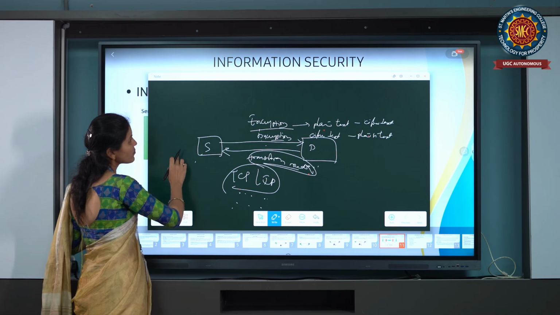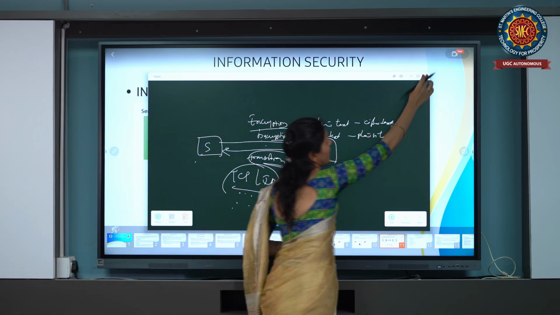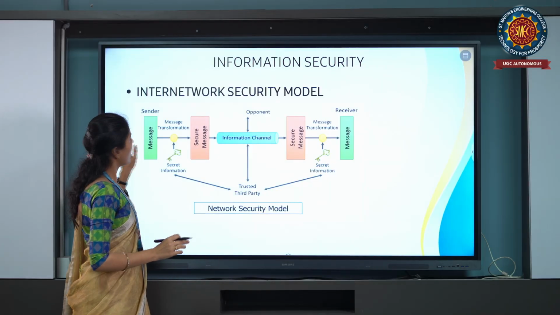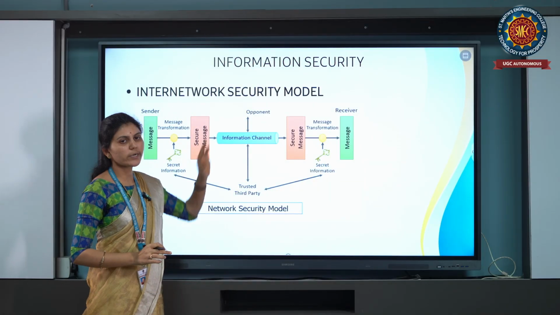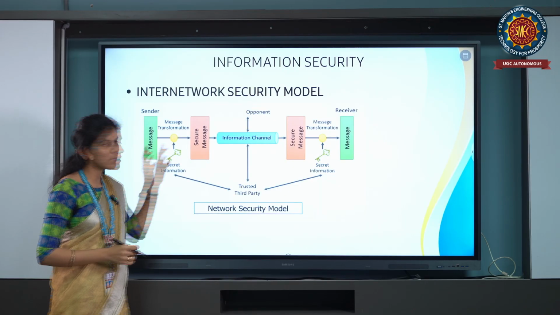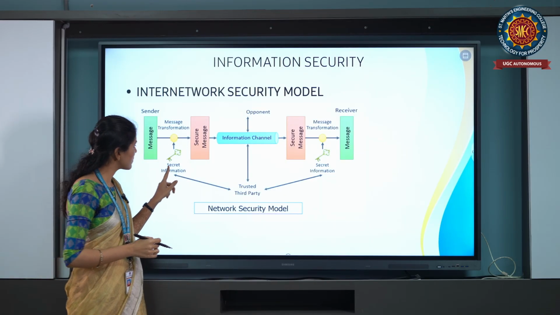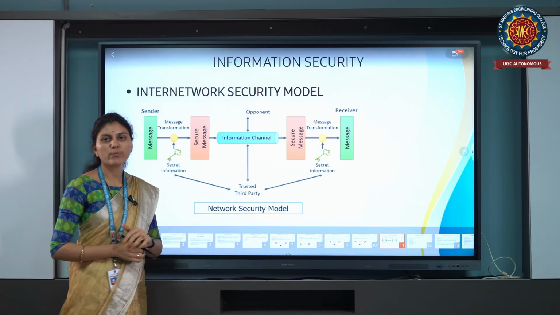Coming to the internetwork security model. In this model, we are using secret information and an information channel.